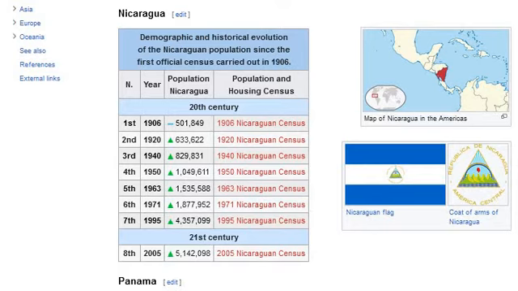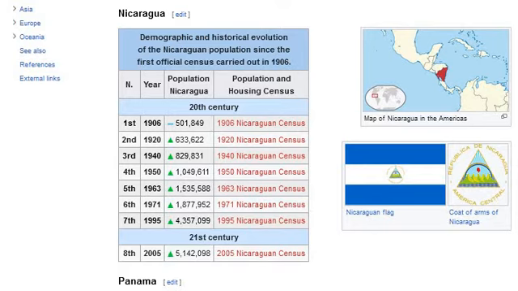1940 Nicaraguan census. Fourth, 1950, increase: 1,049,611. 1950 Nicaraguan census. Fifth, 1963, increase: 1,535,588. 1963 Nicaraguan census. Sixth, 1971, increase: 1,877,952. 1971 Nicaraguan census. Seventh, 1995, increase: 4,357,099.